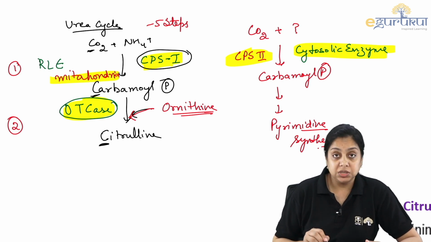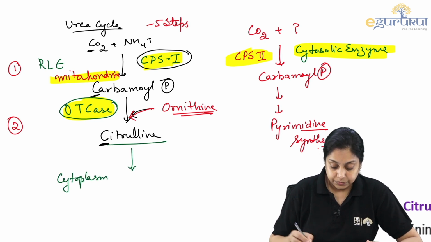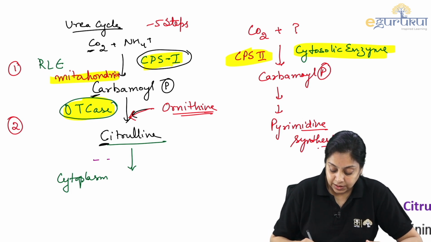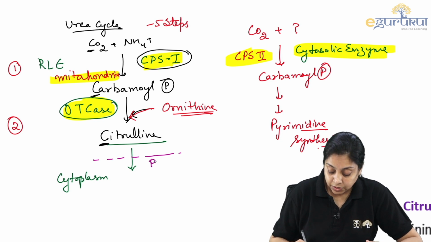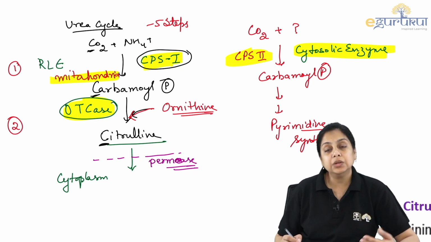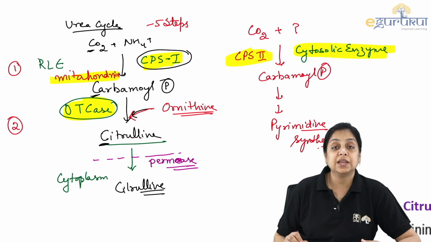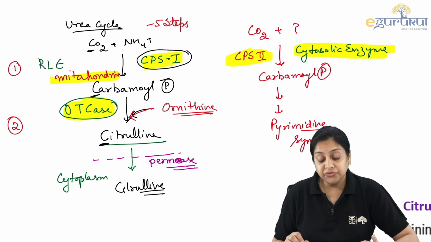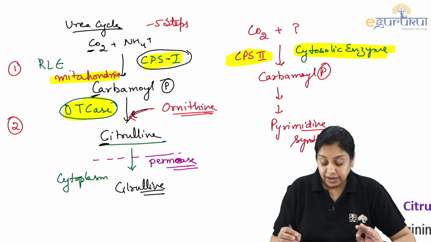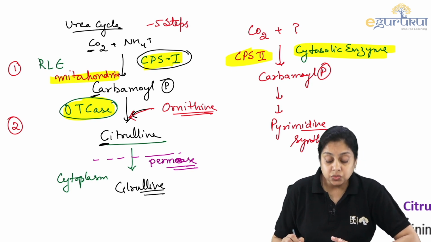Now citrulline, this OTCase is what? It is a mitochondrial enzyme, but this citrulline comes out from the mitochondria into the cytoplasm, right? And what is needed? There is a transporter that is needed, or there is an enzyme permease, right? Permease is available there, which transports, or we can say allows citrulline to be present in the cytoplasm so that further urea cycle can be carried out, right? So if there is a defect with the permease, that is going to elevate the levels of the citrulline in the mitochondria, giving rise to citrullinemia, okay? That is going to give rise to the citrullinemia, right?